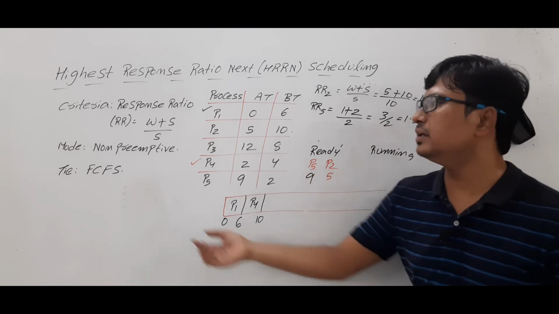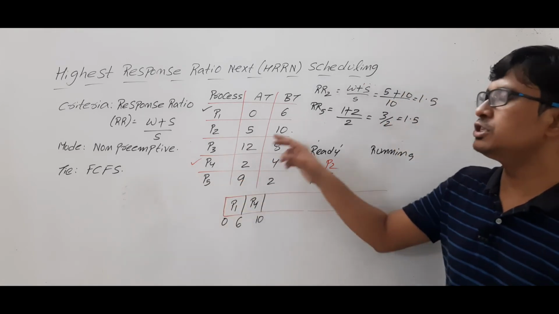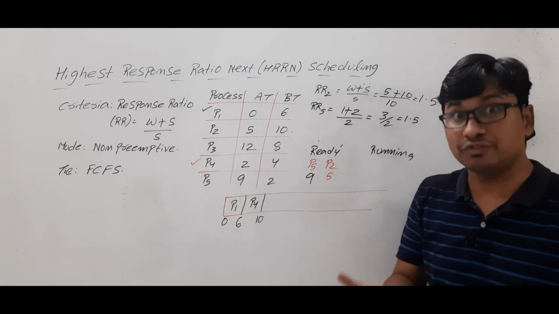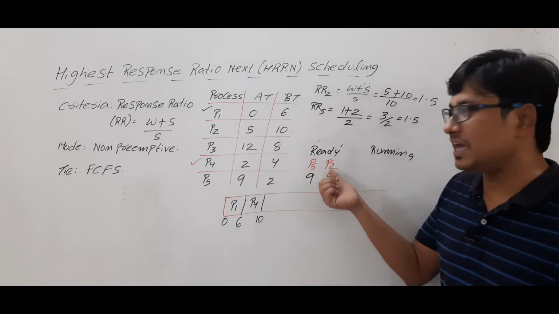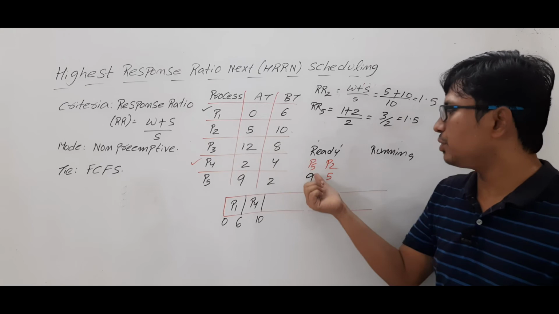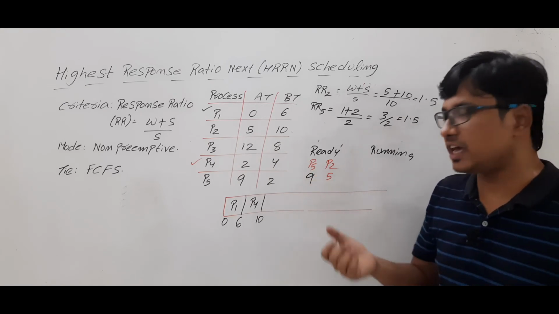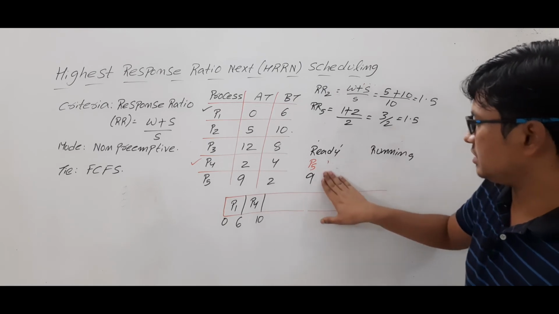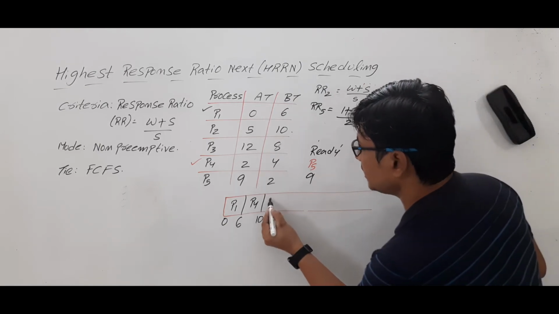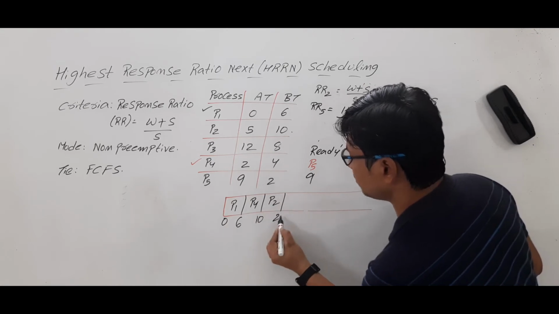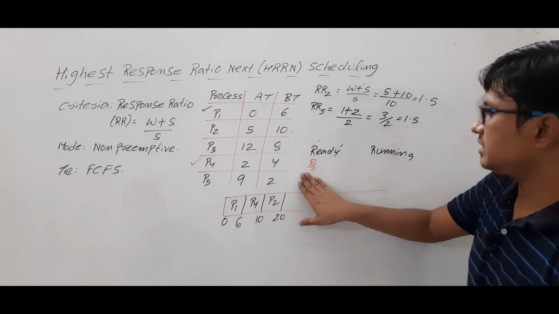If there is a tie, we will look at the first come first serve scheduling algorithm. The meaning is that whichever process has arrived first, whichever process is waiting for a long time. Process P2 arrived at 5 units of time. Process P5 arrived at 9 units of time. Among them, which has arrived first? P2 has arrived first. So I will dispatch P2. It needs 10 units of time, so it will run for 10 units. At 20 units of time, it will complete its task.